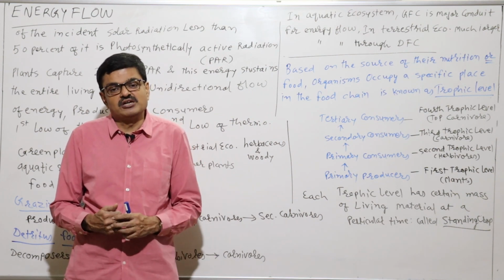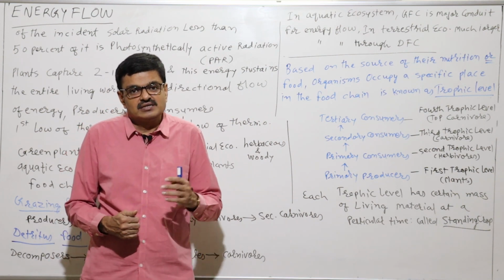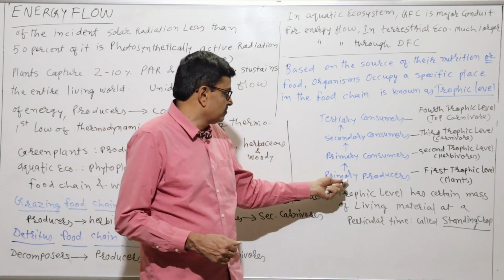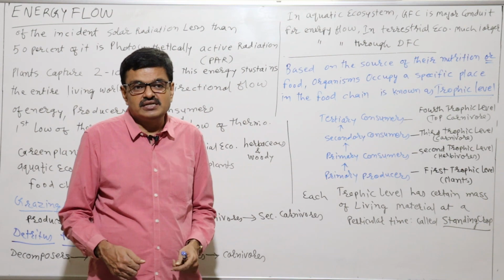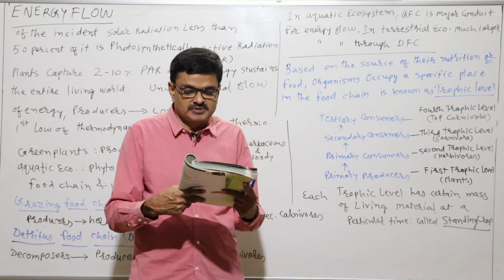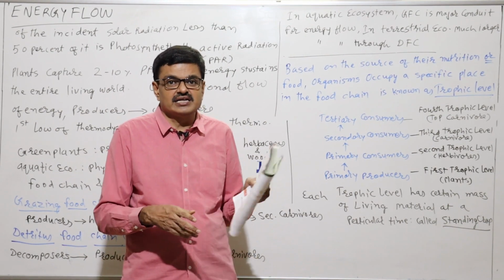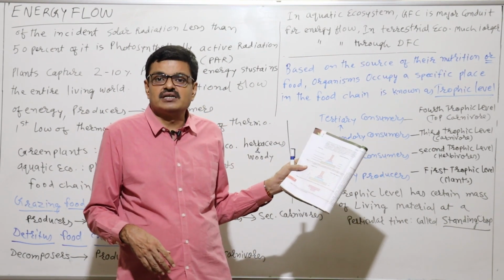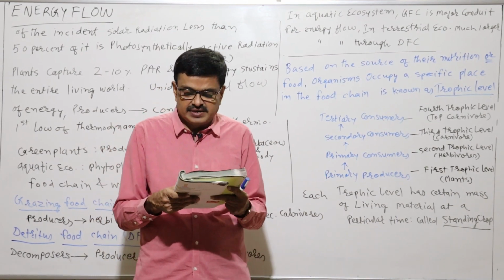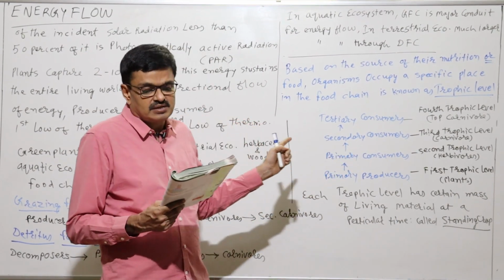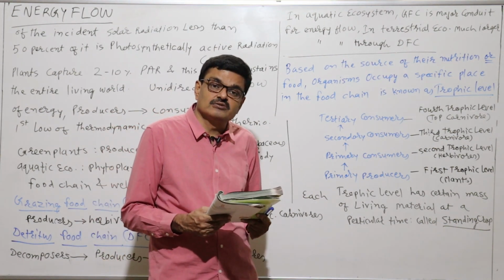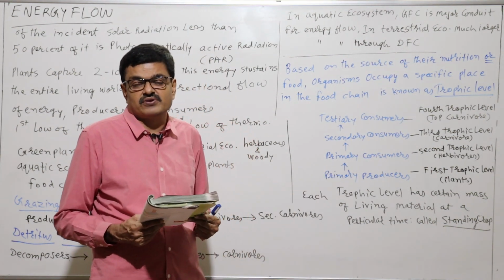As far as pyramid of number is concerned, see, the highest number is producers. You can see in your textbook particularly, the number has been given that 58,42,000 is the number at the producer level. Now the second, 7,08,000 is the number at the primary consumer level. Then the secondary consumer level is 3,44,000.